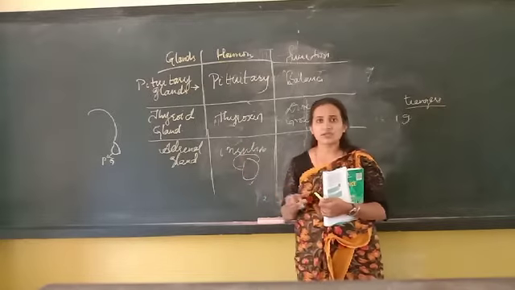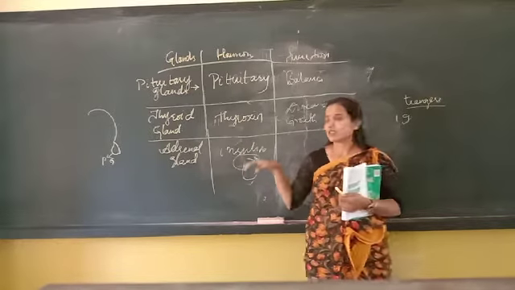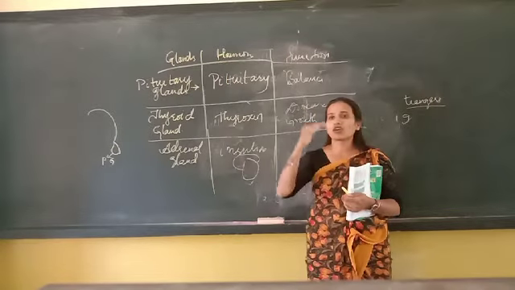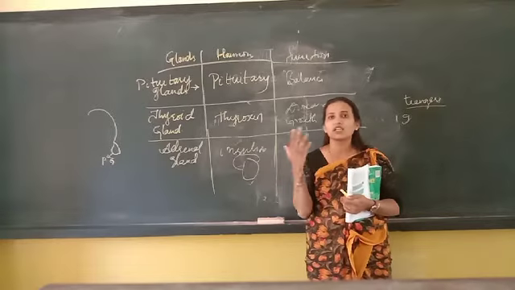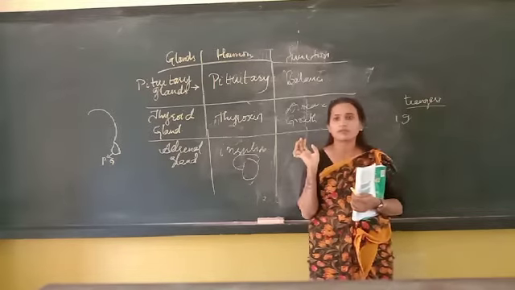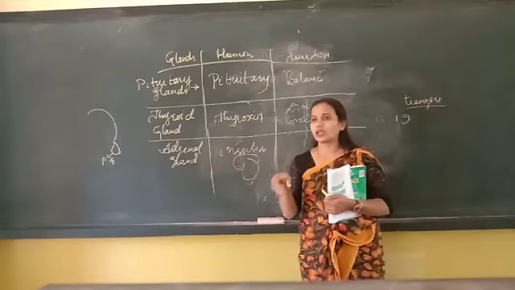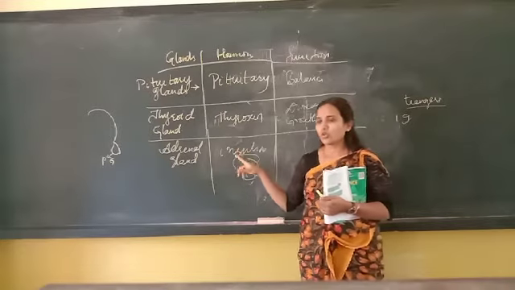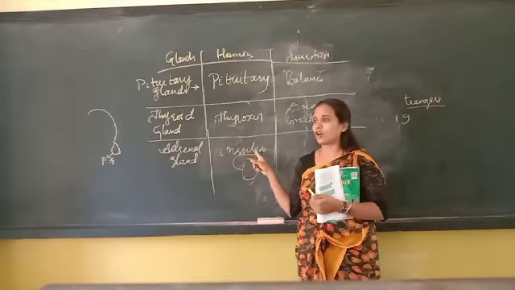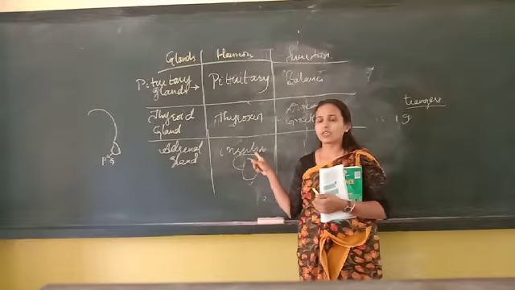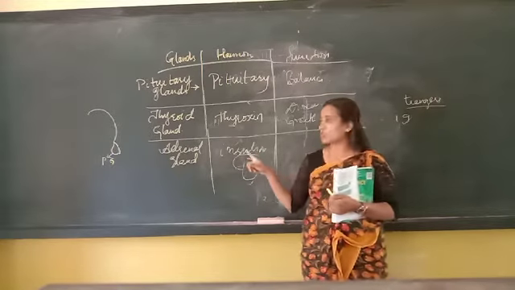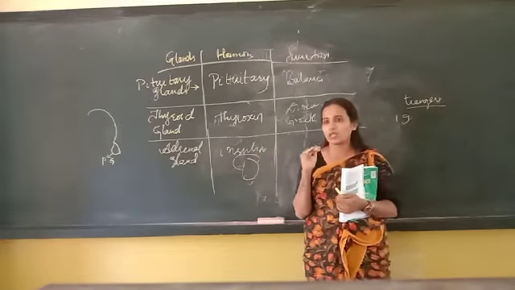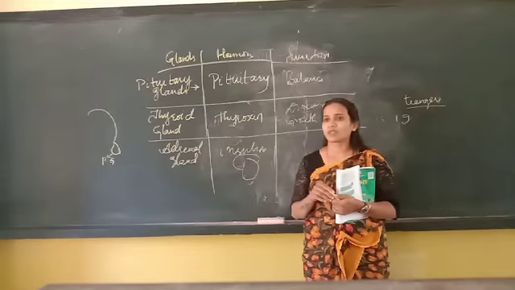Okay, so because of stress, because of strain or because of overeating, this insulin starts getting low. If this starts getting low, the glucose level in the body will get raised and the disease can occur. Then when you go to the doctor, they will give tablets and injections to increase this insulin hormone, and again maintain the glucose level in the body in a normal range. Understood this one?